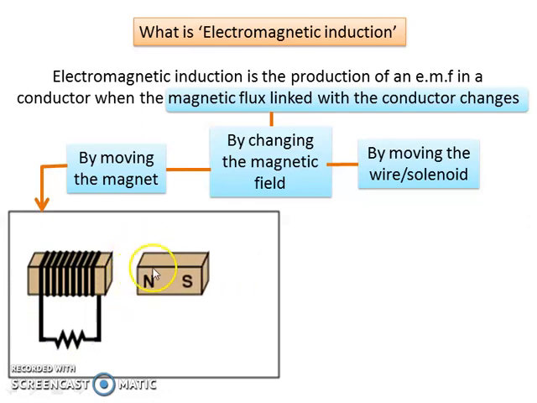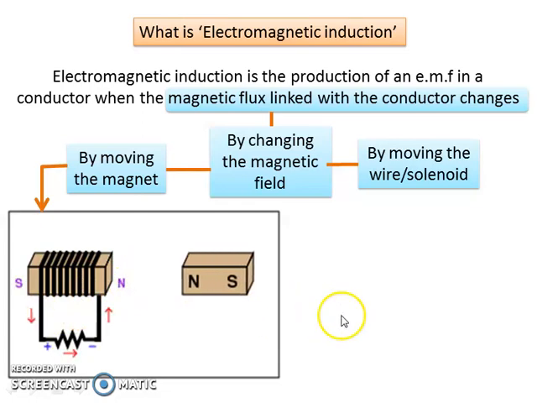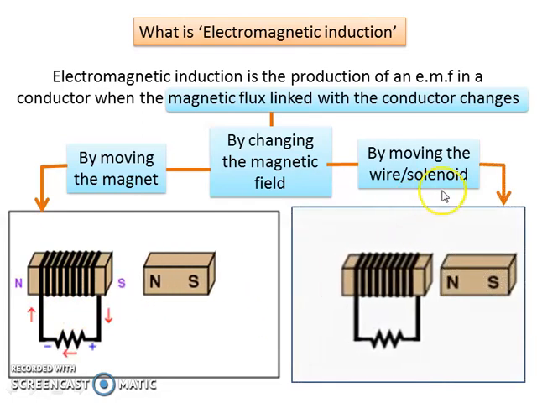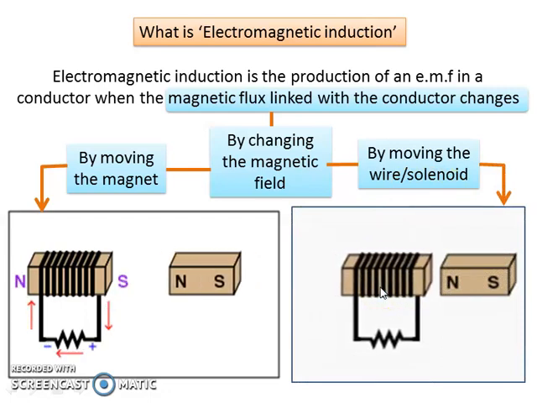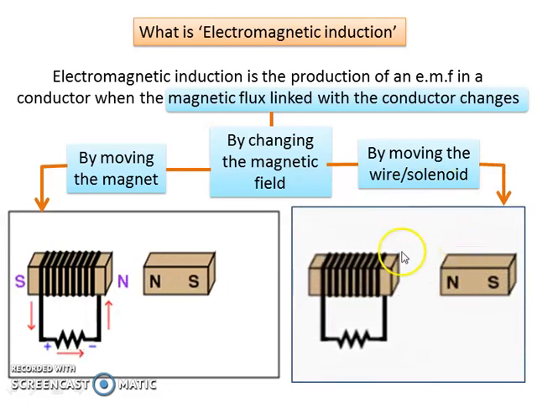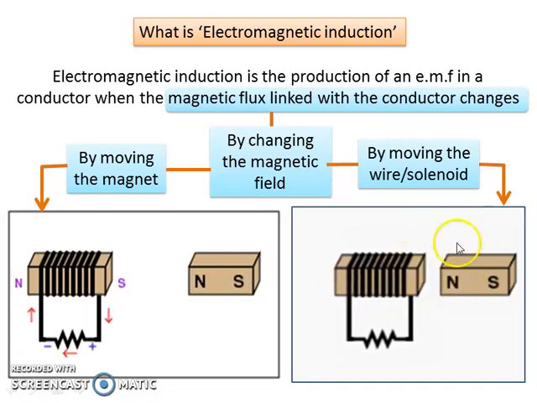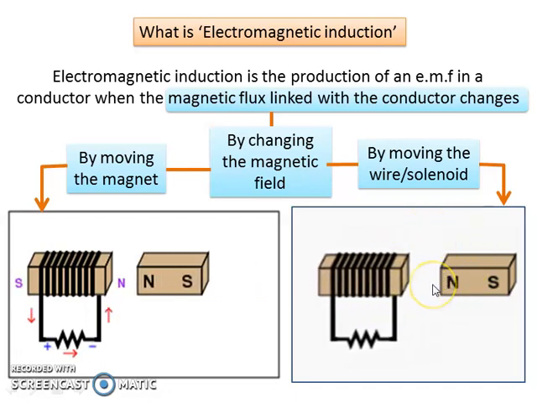So there is a change in magnetic field linked with the conductor and EMF will be induced in the solenoid. And by moving the wire or the solenoid, we can also change the magnetic field around it, either increasing or decreasing.